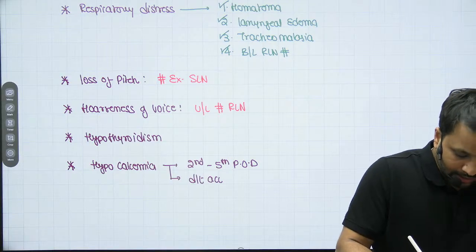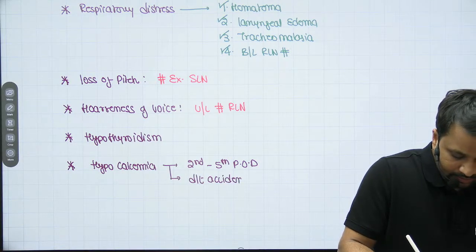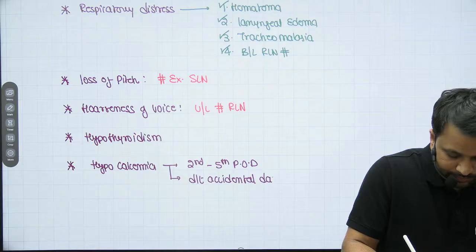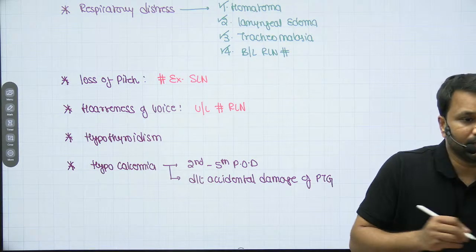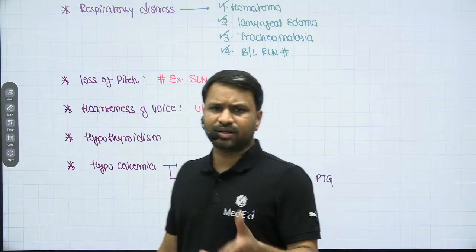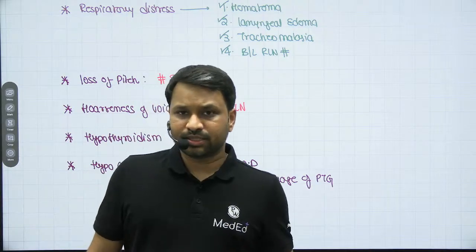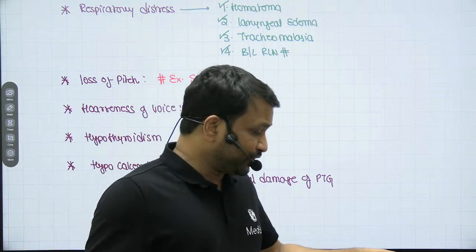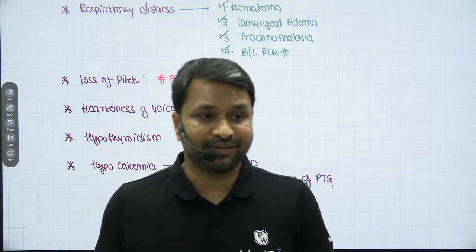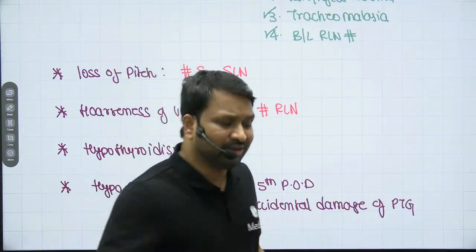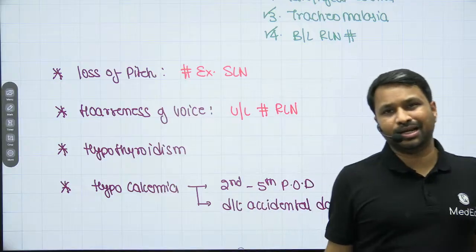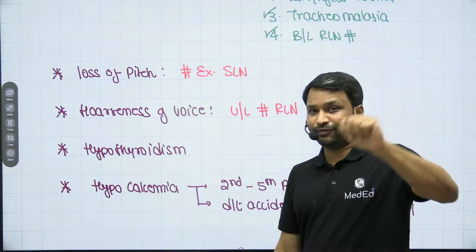Due to an accidental damage of the parathyroid gland. Now, as a surgeon, you should be able to identify and differentiate between a parathyroid gland and a fat globule, because they both look quite similar, but they are quite distinctly different. Fat globules, they're abundant, they're useless. Parathyroid glands, we only have 4, right?